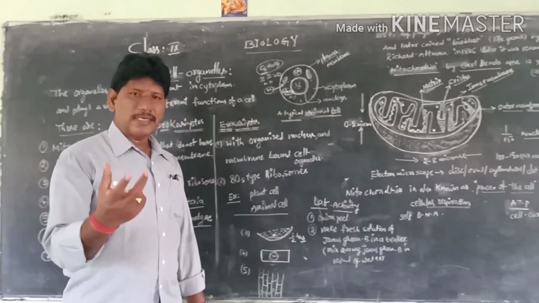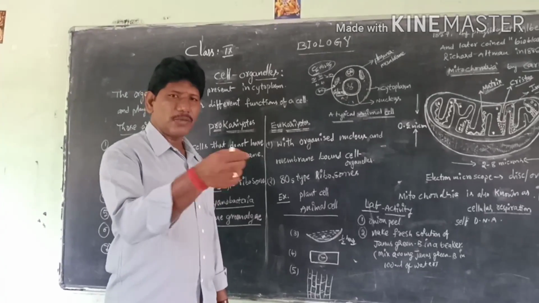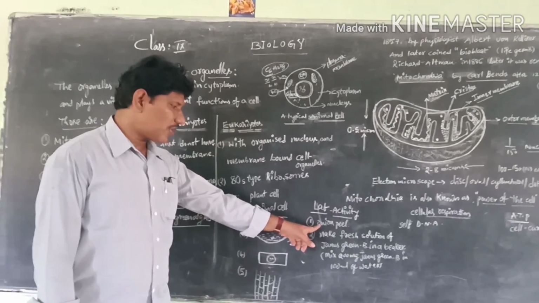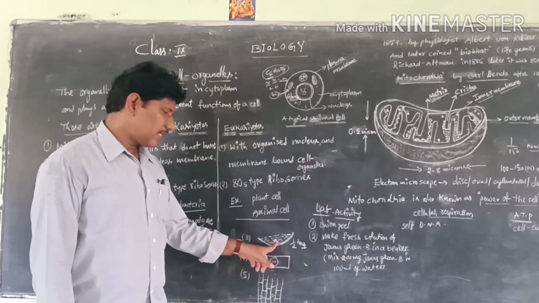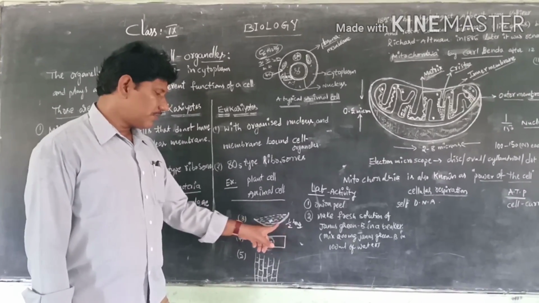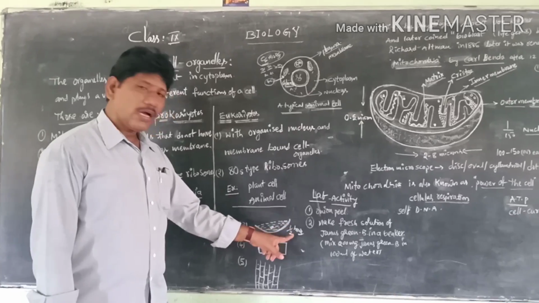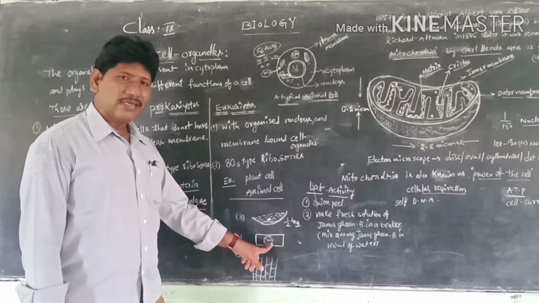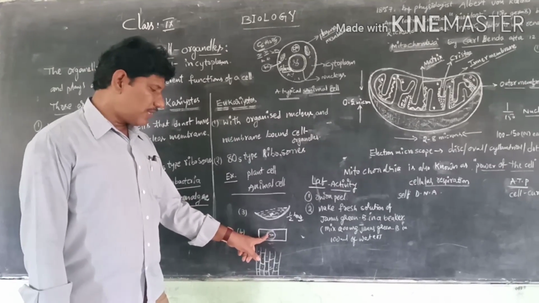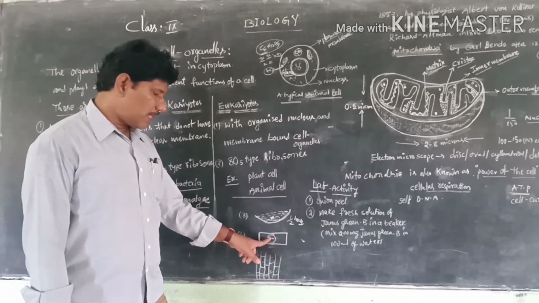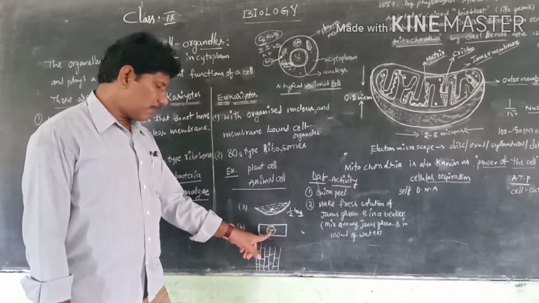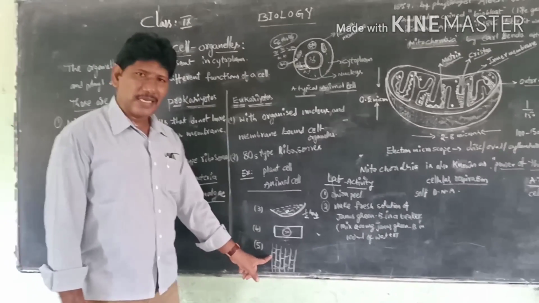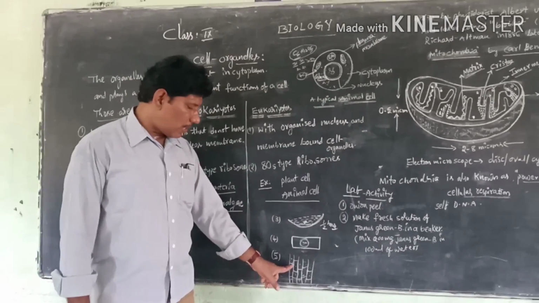We take this in a beaker, pour some of the solution into a watch glass, and place a small piece of onion peel in it. Leave it for half an hour. Afterwards, remove the onion peel and wash it thoroughly with tap water. Then place it on the glass slide and cover with a cover slip. When we observe the specimen under the microscope with high magnification, it appears as small green dot-like structures.